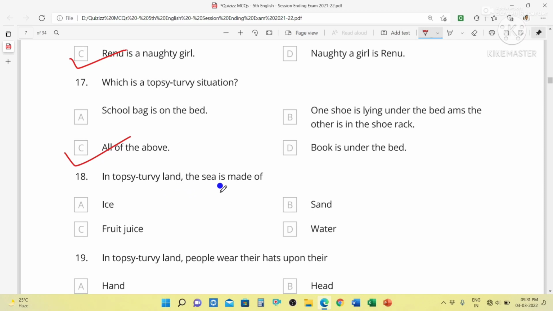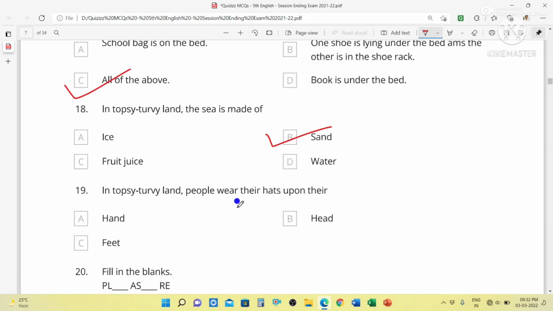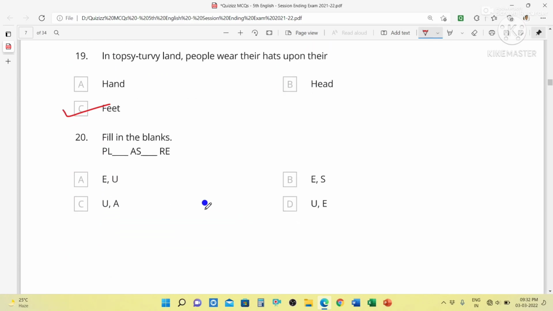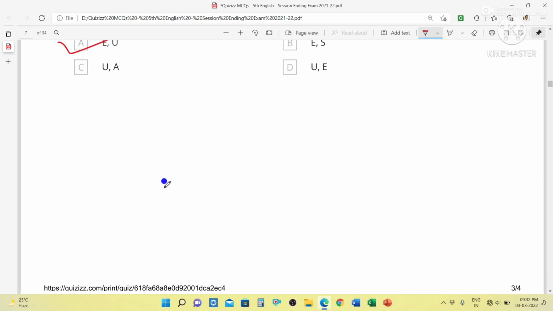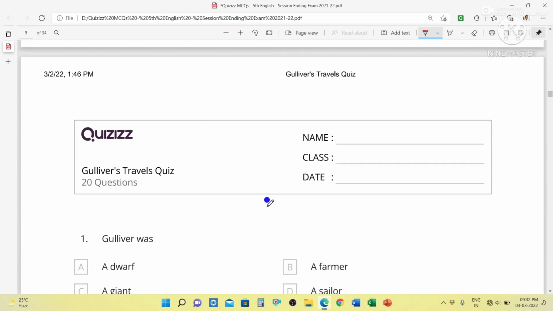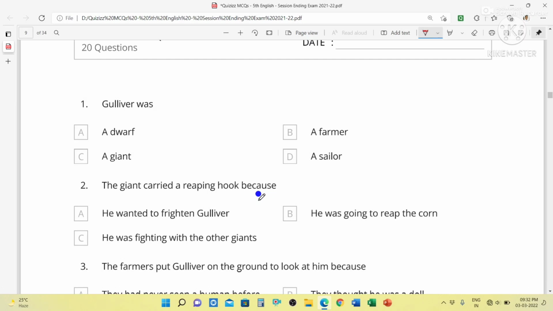In topsy-turvy land, the sea is made of sand. In topsy-turvy land, people wear their hats upon their, yes, feet. Fill in the blanks. It will be pleasure. So pleasure. Now we will discuss the next chapter, that is Gulliver's Travel.